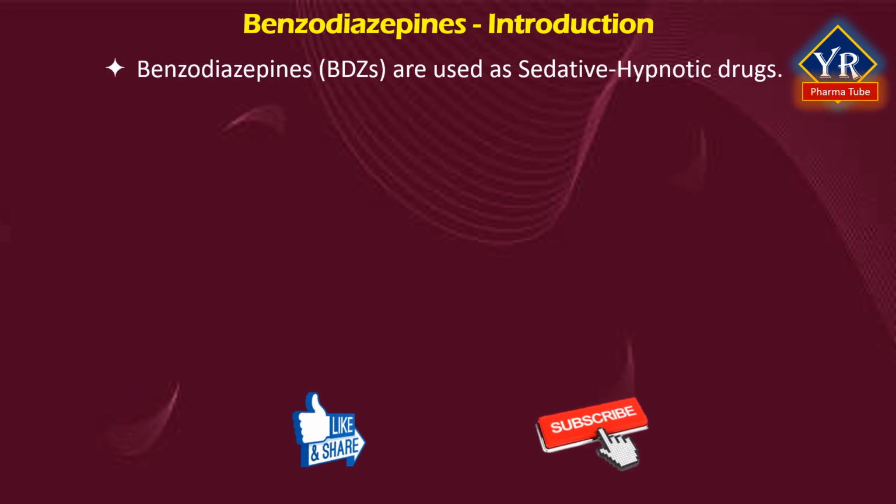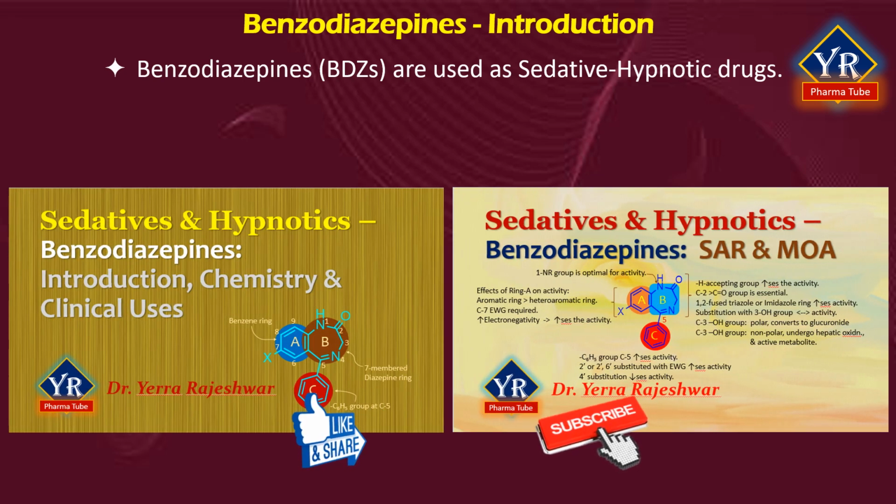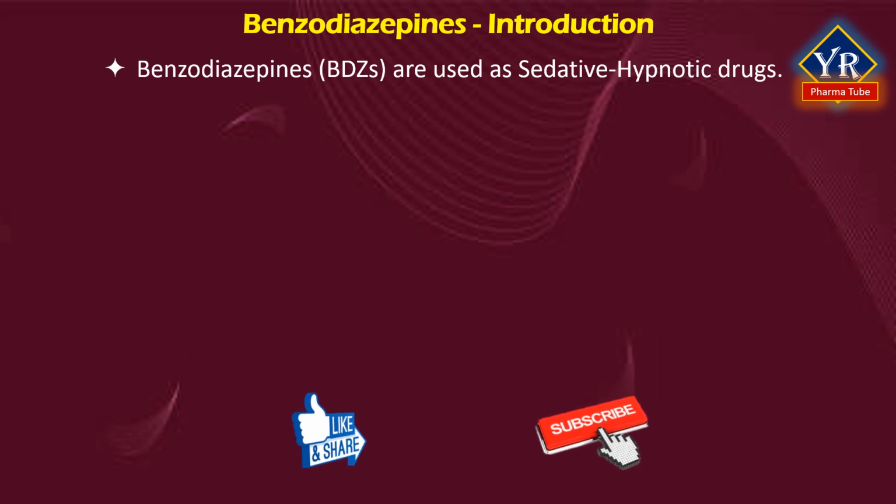Benzodiazepines are used primarily as sedative hypnotic drugs. The classification, structure-activity relationship studies, and mechanism of action are described in the previous videos. Please search for the sedative hypnotic drugs for further details of benzodiazepines. Discussion here is limited to their use in the therapy of the epilepsies.